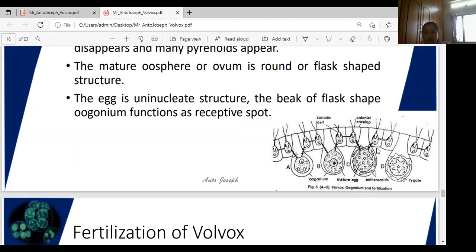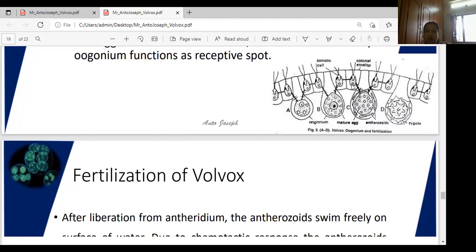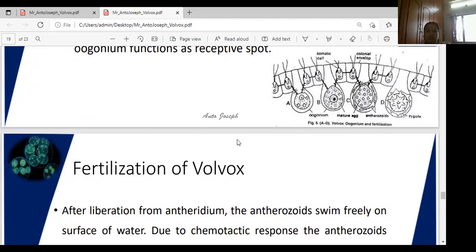After the formation of these two, how does fertilization happen in Volvox?